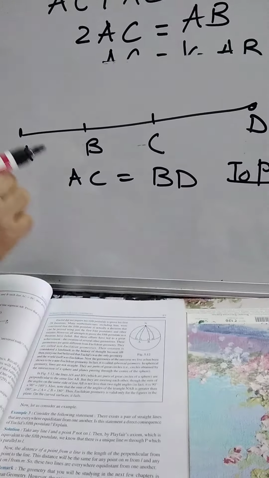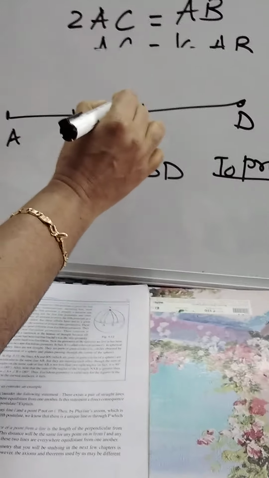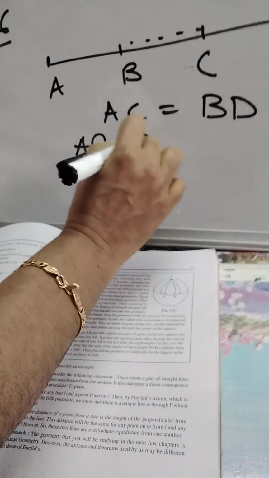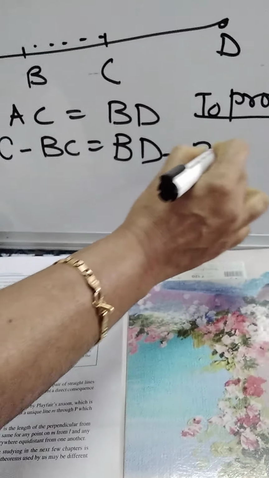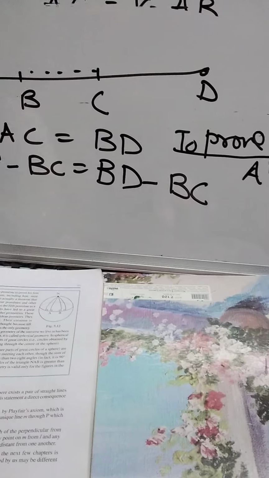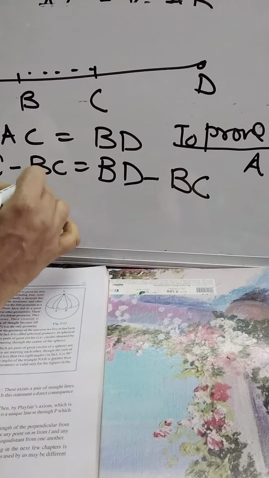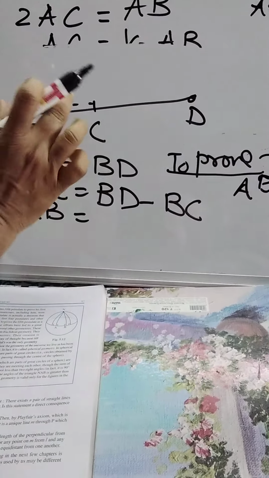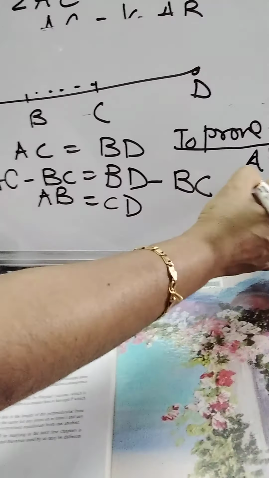See, AC is equal to BD. That means if we subtract this BC part from both of them, AC minus BC, and here BD minus BC. Now AC minus BC, AC minus this dotted part, so it remains AB only. So this is AB. Right hand side BD, entire part from which this dotted part I am subtracting, we get CD. This is what we have to prove.